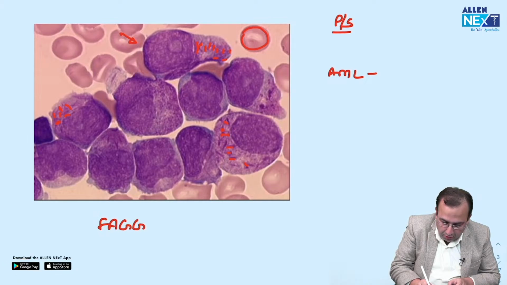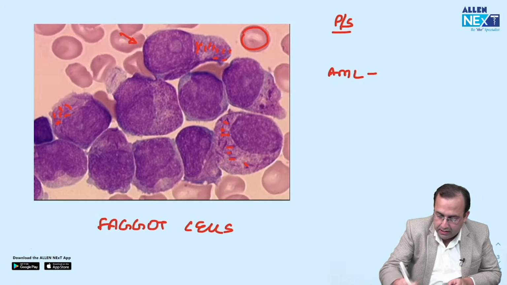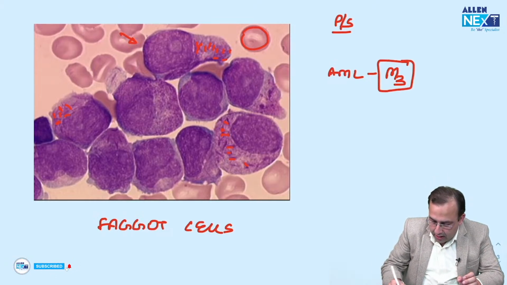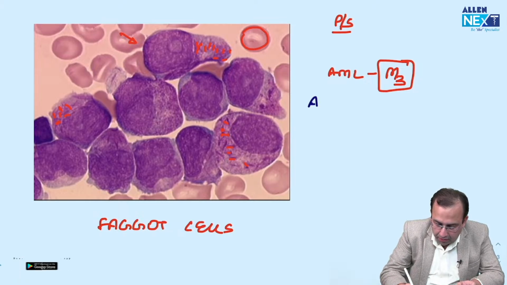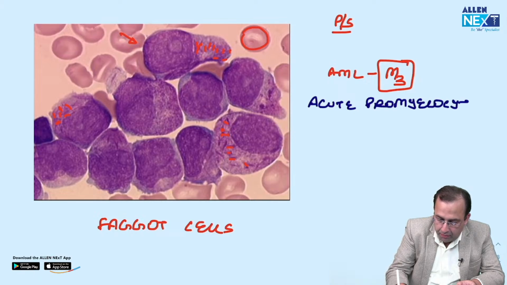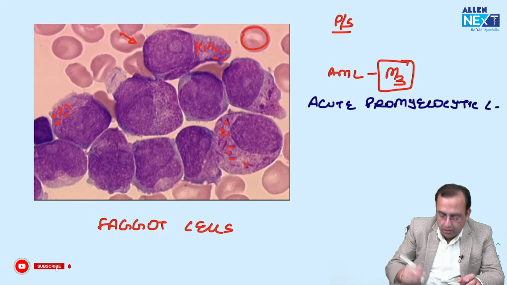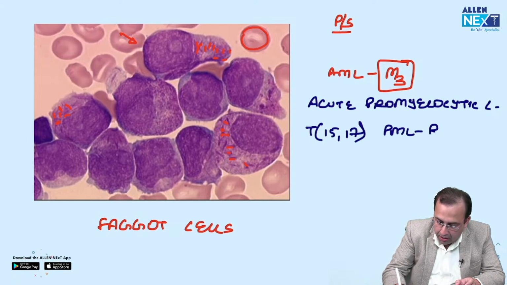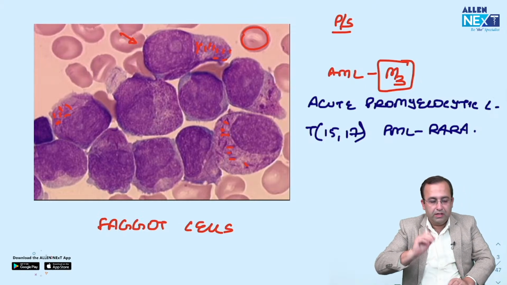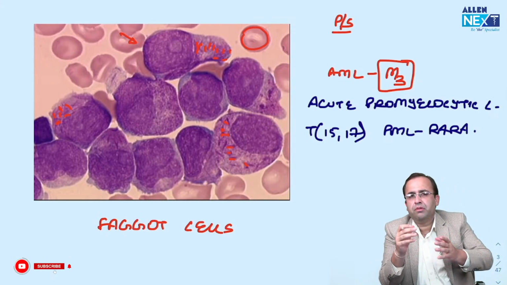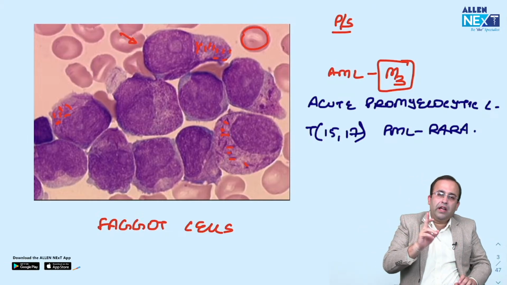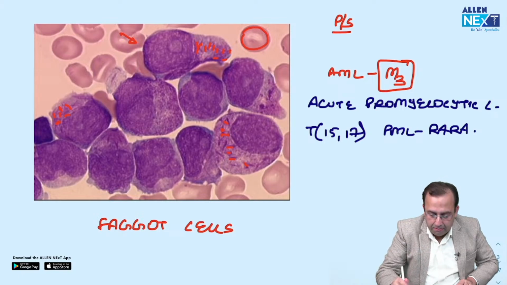Cells with multiple Auer rods are called faggot cells, seen in AML M3, also called acute promyelocytic leukemia, AML-M3. Translocation 15;17. Protein formed, PML-RARA. I'm again stressing, all these are the questions that we need to know. Easy to remember: dekho, hum Punjabis hain na, so when we are happy we do rara. So PML-RARA.